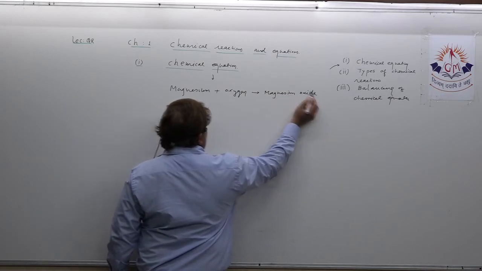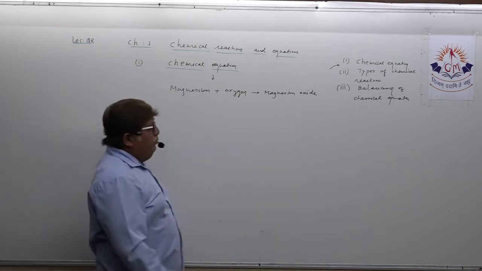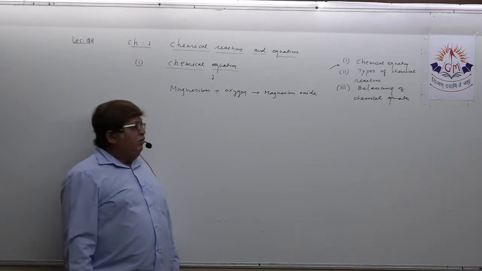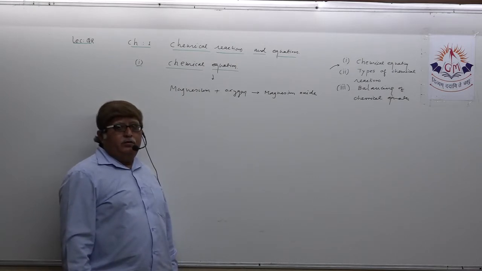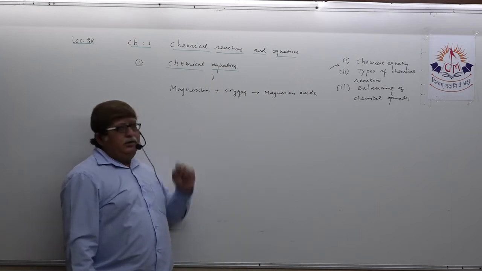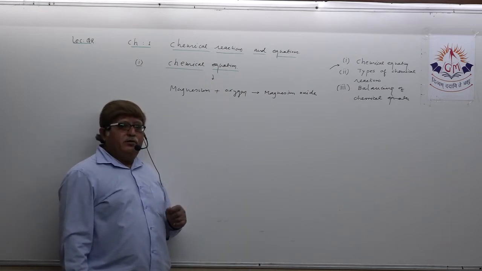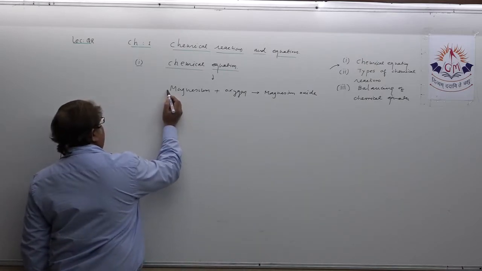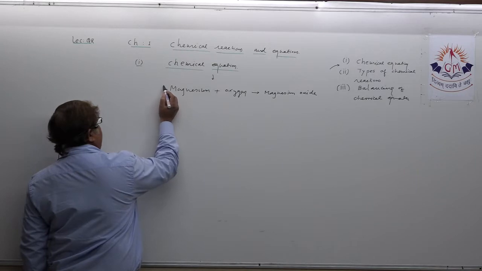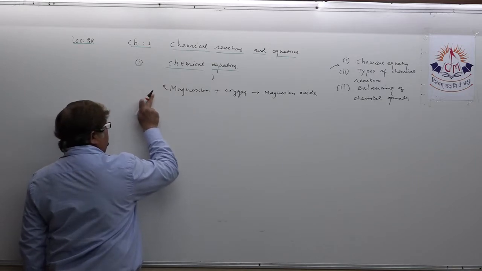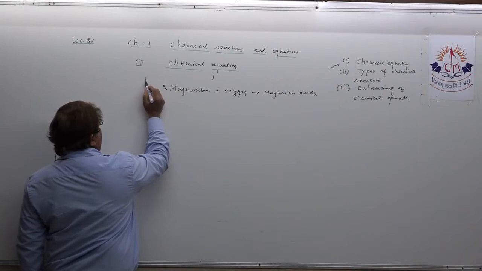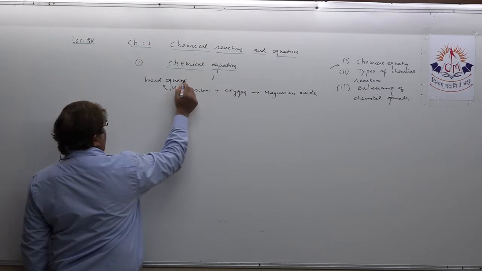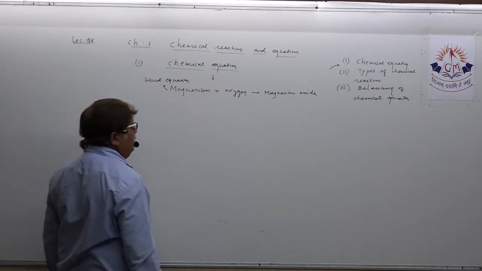Above I have spoken, when a ribbon of magnesium is burnt, it immediately reacts and combines with atmospheric oxygen and forms magnesium oxide. Here I have written it in short: magnesium plus oxygen gives magnesium oxide. You all know, when you express any chemical reaction in word form, that is known as a word equation. This is called a word equation.